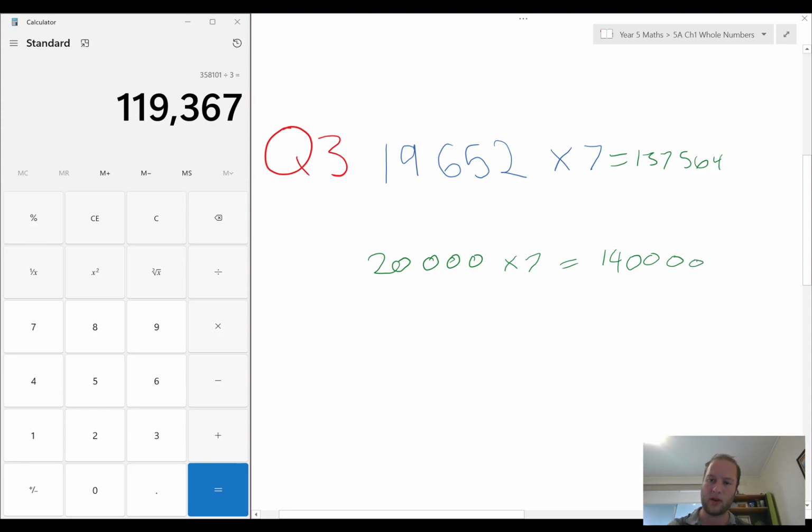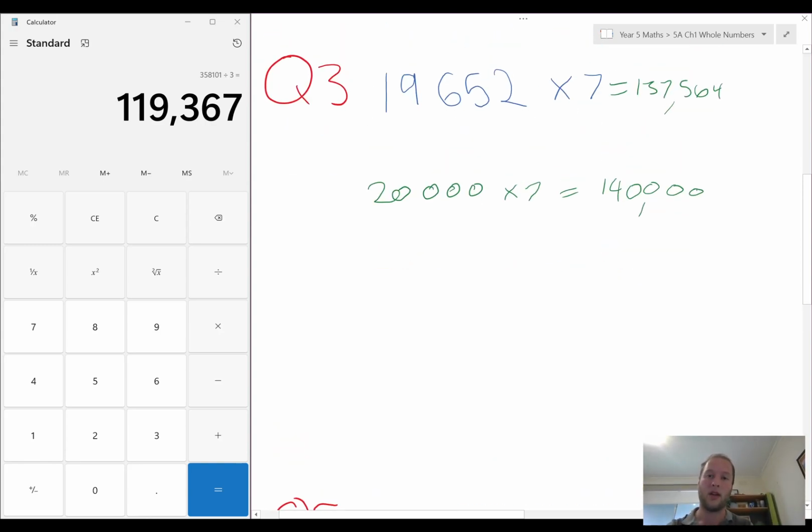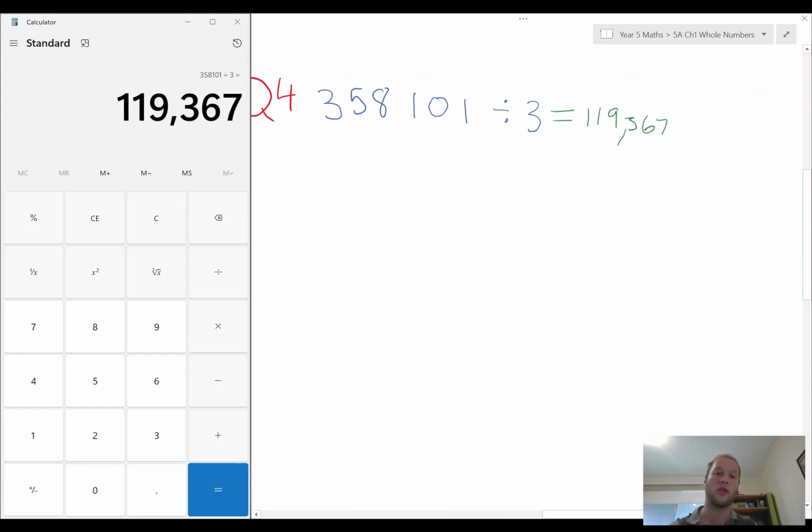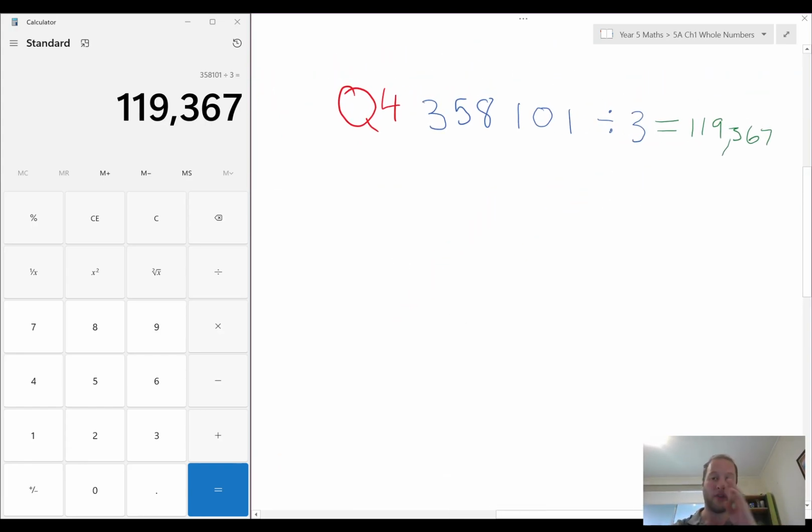So we've got 140,000, and here our answer was 130 something thousand. So yeah, great. And then finally our quotient. If I go to the nearest number that I think 3 will go into, I don't know if it was 360,000, because I know that 3 goes into 3 and 3 goes into 6, and it will go into the zeros no times. So that'll be easy to do.